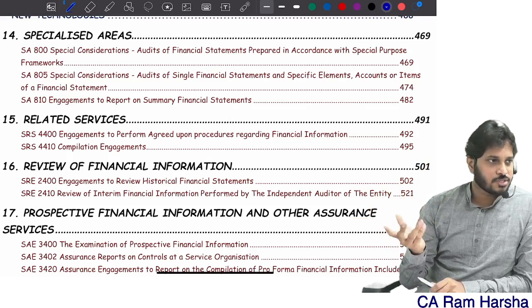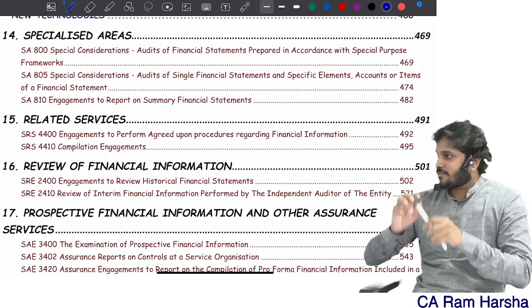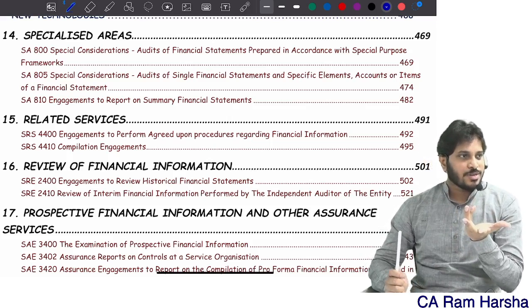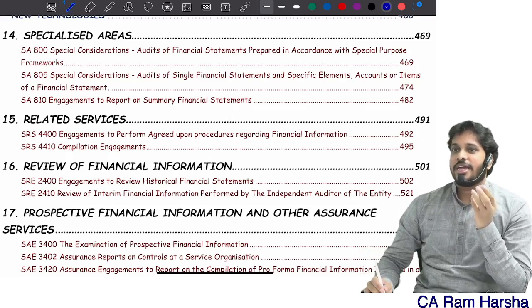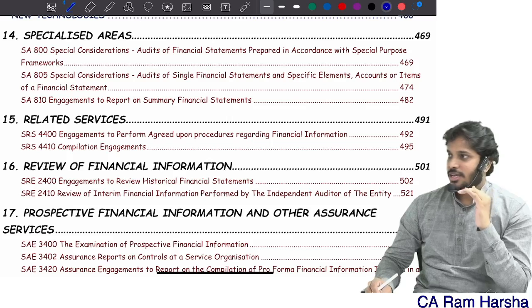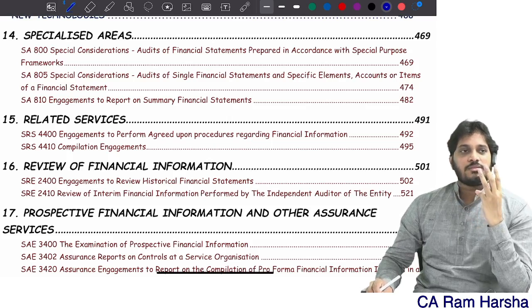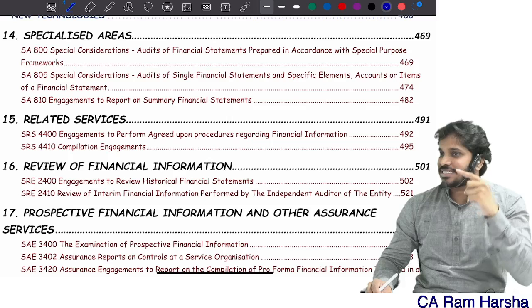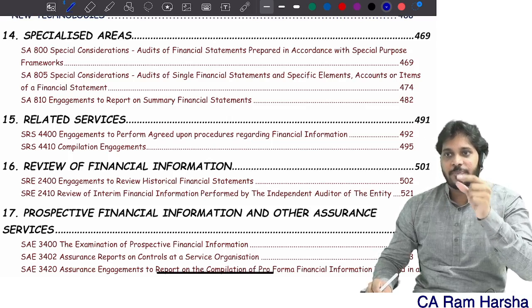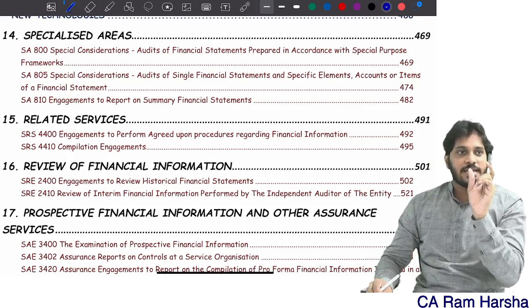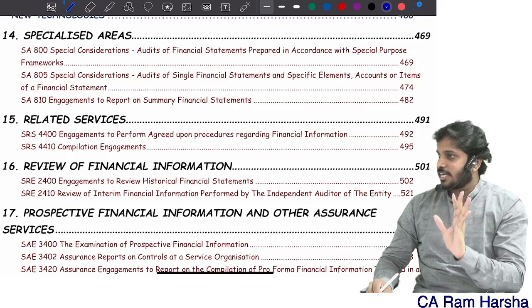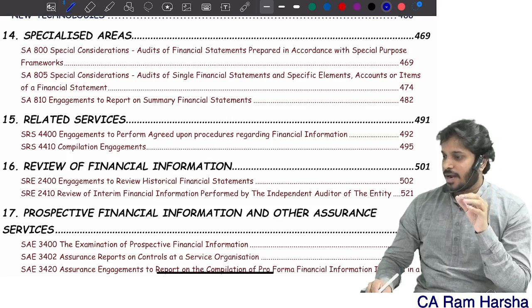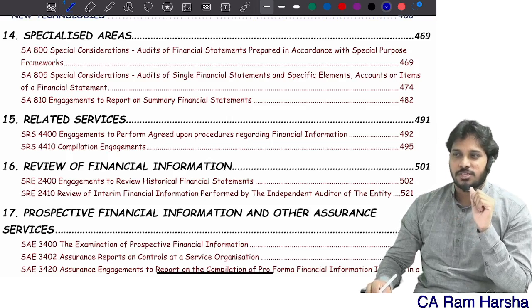Related services, 4000 series. Whatever services we provide, they are broadly classified into two categories: assurance and non-assurance. Non-assurance means where there is no third party. Assurance means a third party is involved. In an assurance engagement, there are three parties involved. One, the responsible party, the one who prepares the subject matter. For example, in audit, the subject matter is financial statements. The responsible party is management or those charged with governance.